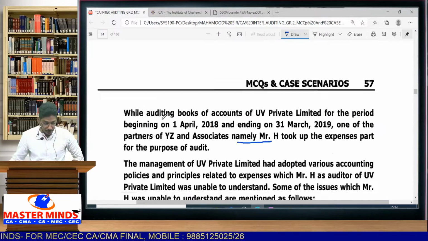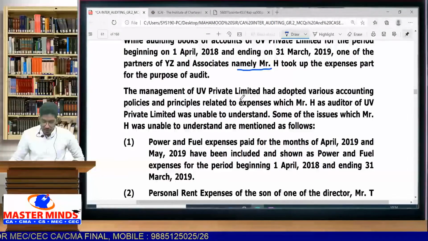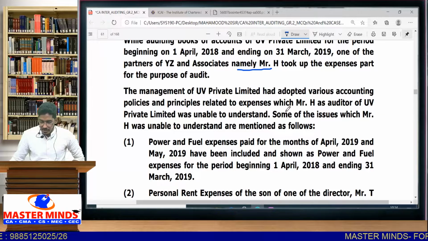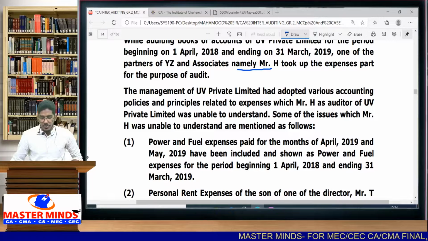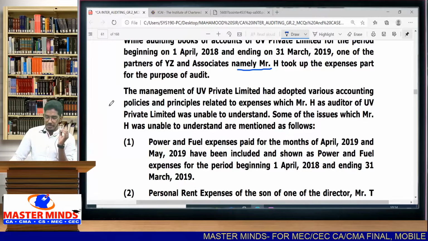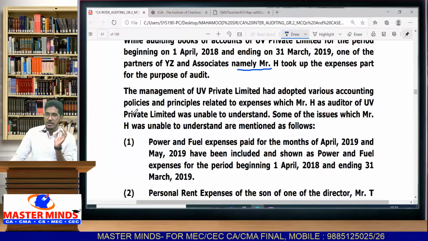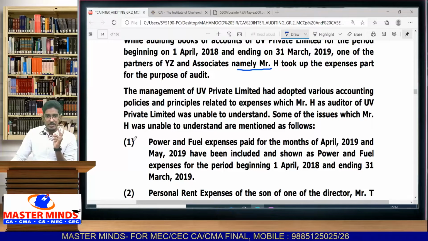Then what happened? The management of UV Private Limited has adopted various accounting principles and policies related to expenses which Mr. H, as auditor of UV Private Limited, was unable to understand. So the management has followed different accounting policies and principles related to expenses which the auditor is not able to understand.